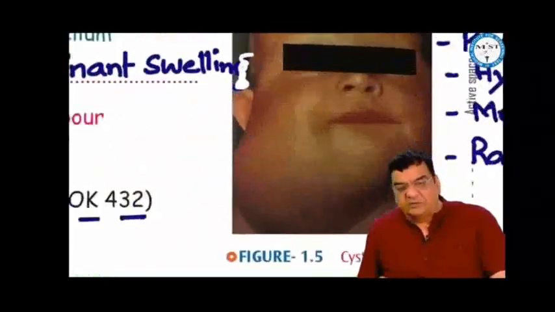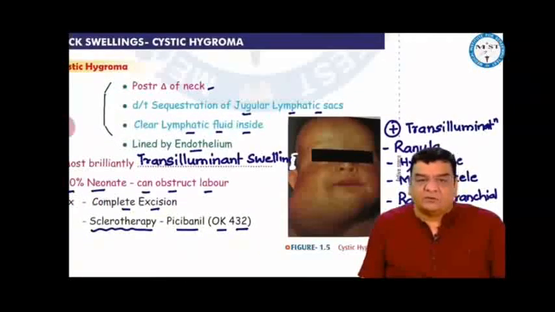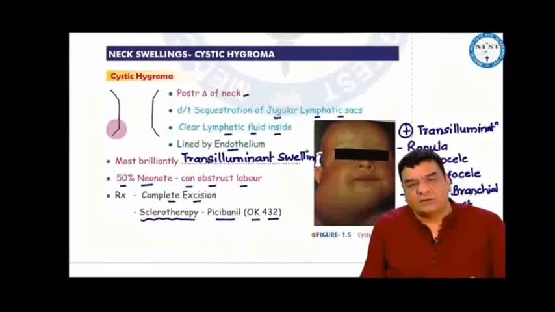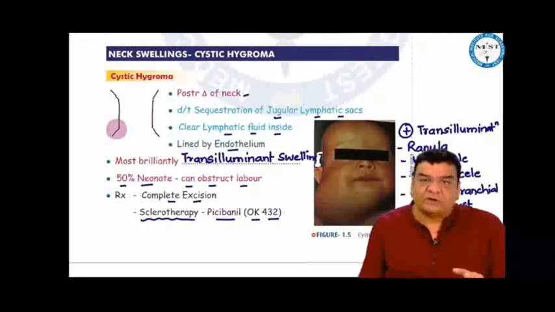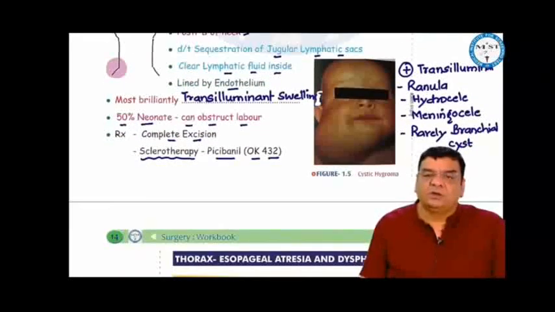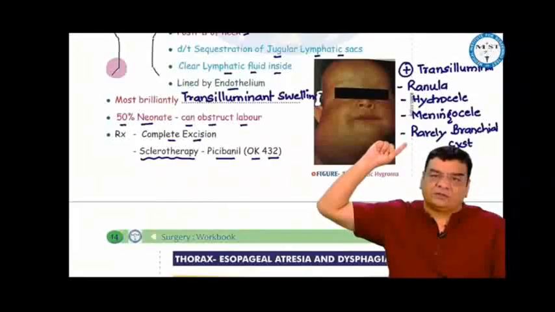Cystic hygroma is a lymphatic swelling in the posterior triangle of neck due to sequestration of jugular lymphatic sacs. These cystic hygromas contain clear lymph inside, and since it is a vascular swelling, it is lined by endothelium. All swellings in the body which have got clear fluid inside show positive transillumination. Most brilliantly transluminant swelling in the body is cystic hygroma. Other swellings which show positive transillumination include ranula, hydrocele, meningocele, and rarely branchial cyst.